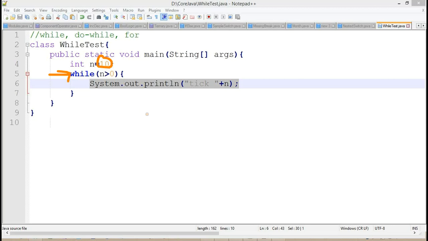This is very important, we need to understand it. The first condition returns true and it will enter into the block. Again, it's going to check for the second iteration, and we still have the same n value. For the third iteration also, the n value is the same. For the fourth iteration also, the n value is the same. So if the n value stays the same, this loop is going to repeat infinite times here.